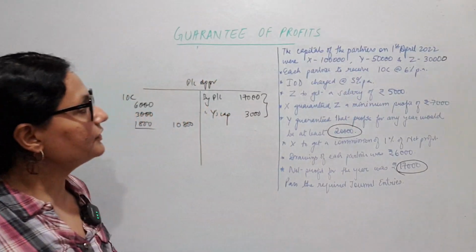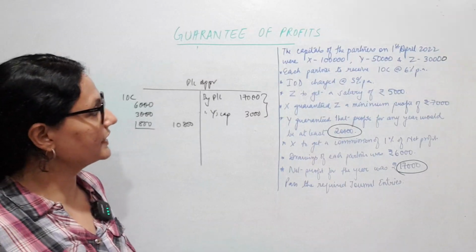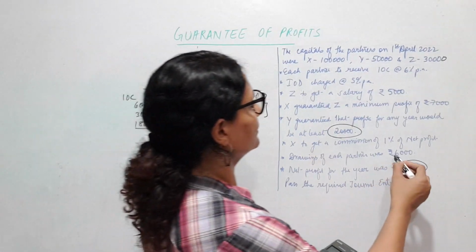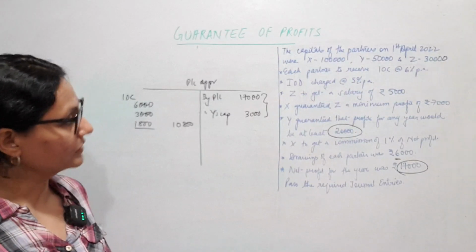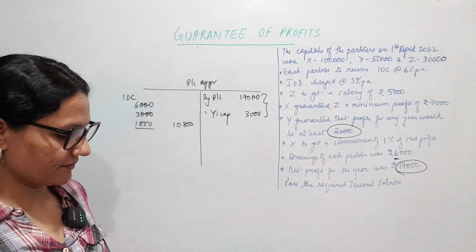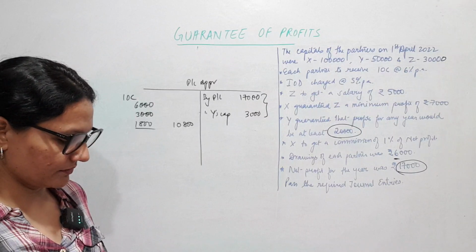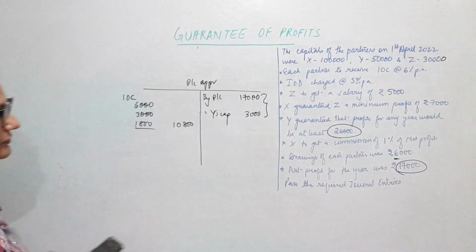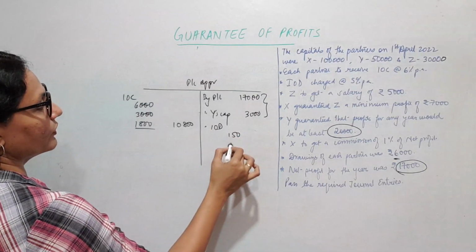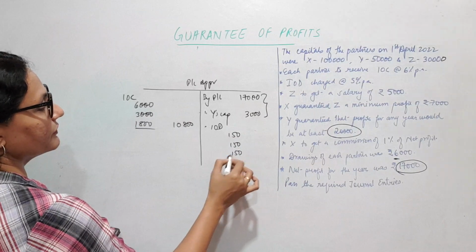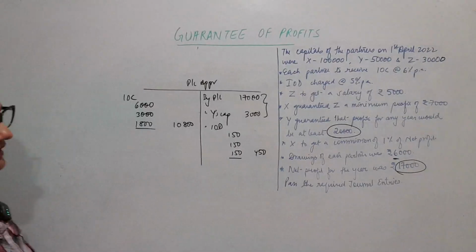Okay, interest on drawings is charged at 5% per annum. And our drawings, each partner has withdrawn 6,000. So 6,000 into 5% into 6 divided by 12 is 150. So by interest on drawings, you will have 150 for X, 150 for Y, 150 for Z. 450 will be total interest on drawings.